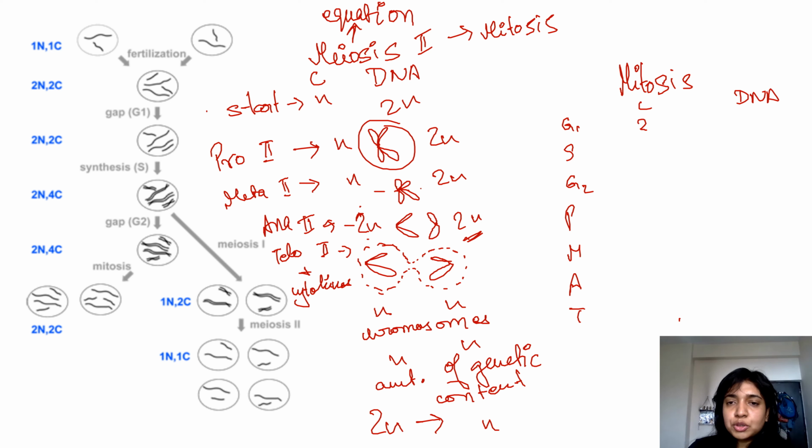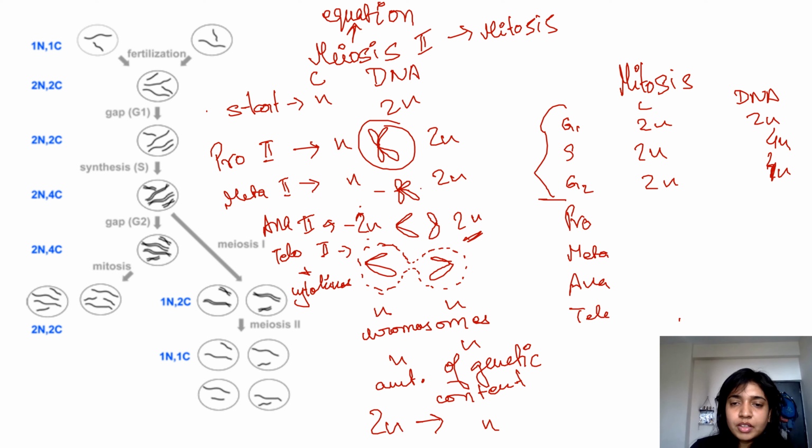The number of chromosomes you start with is 2n. DNA is also 2n. In S phase the DNA becomes 4n. In G2 phase the chromosomes are 2n and the DNA is also 4n. Till this part we have already discussed before. Now from pro, meta, ana and telo, we'll move on.